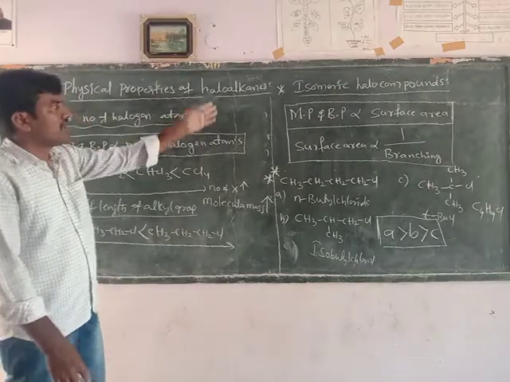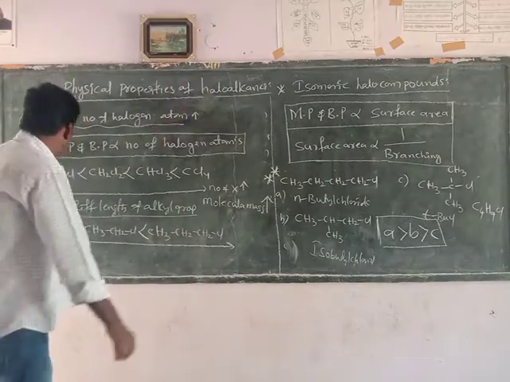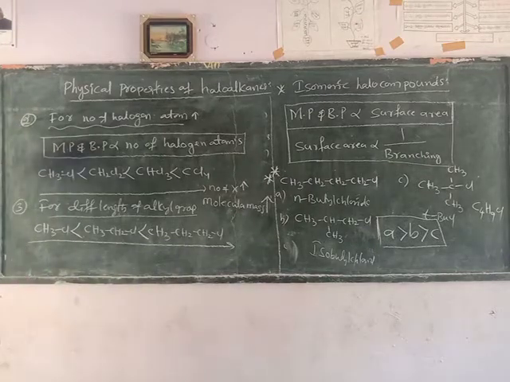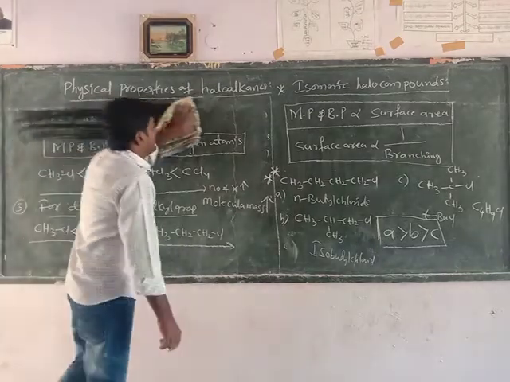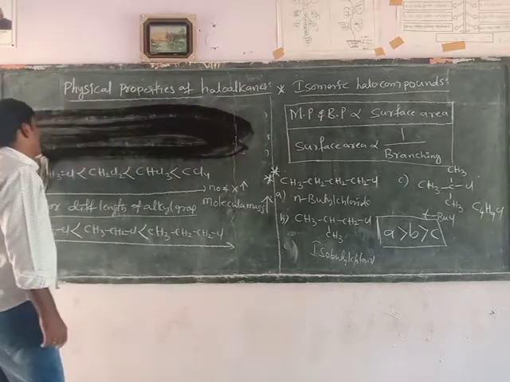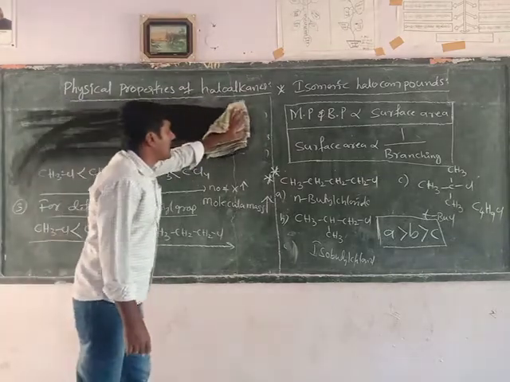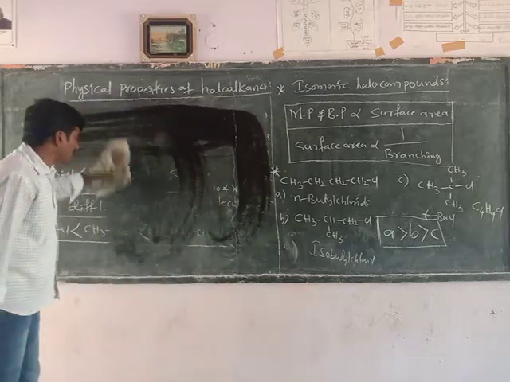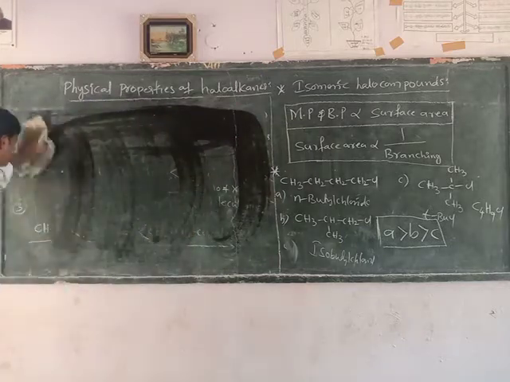Okay, it depends on surface area. Surface area is inversely proportional to branching. As the number of branches increases, surface area decreases. When surface area decreases, boiling point and melting point also decrease. This is about the melting point and boiling point.